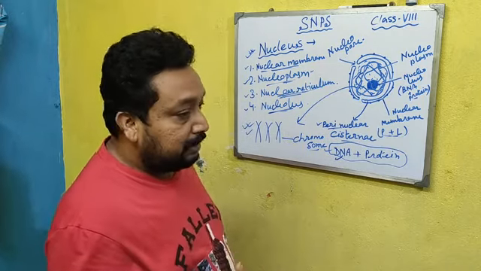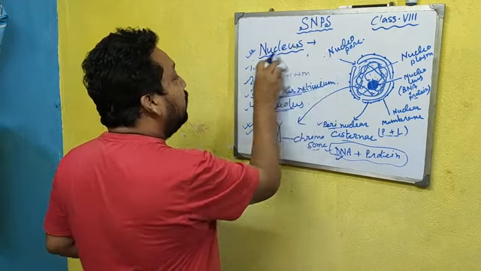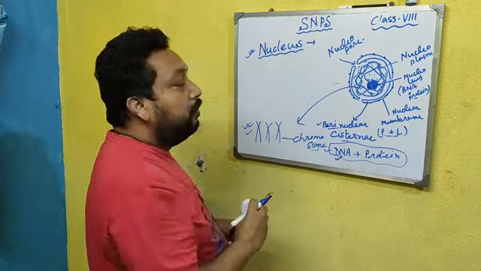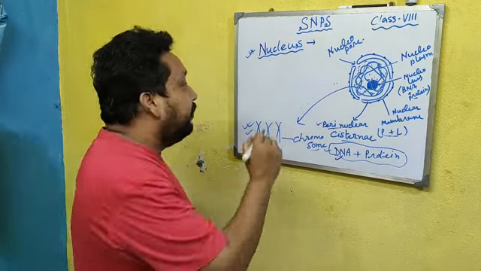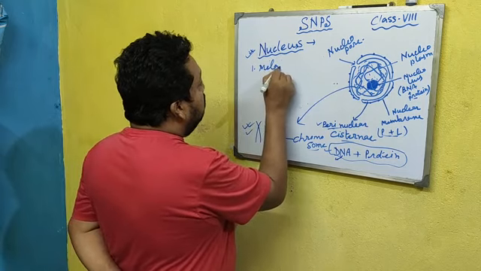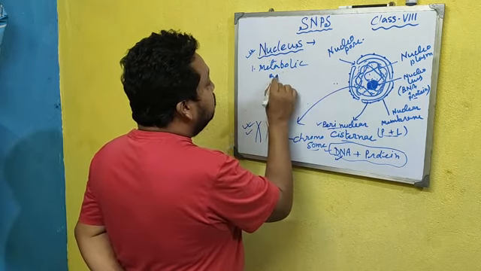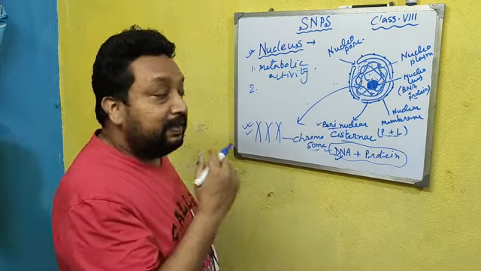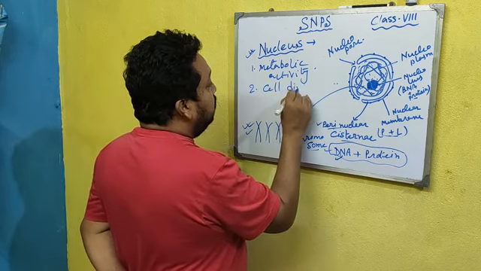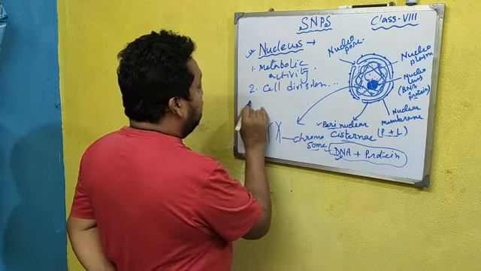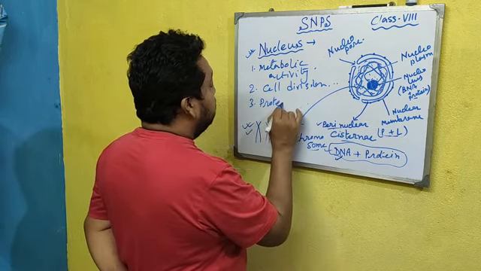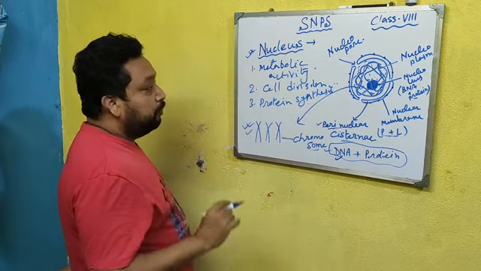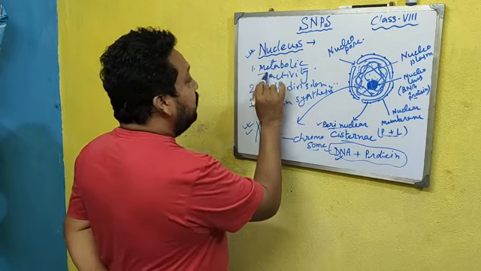And what is the role of the nucleus? First of all, it controls approximately all the activity, all the metabolic activity of the cell. Second, cell division. And third, protein synthesis. So the main three activities done by the nucleus are metabolic activity, cell division and protein synthesis.